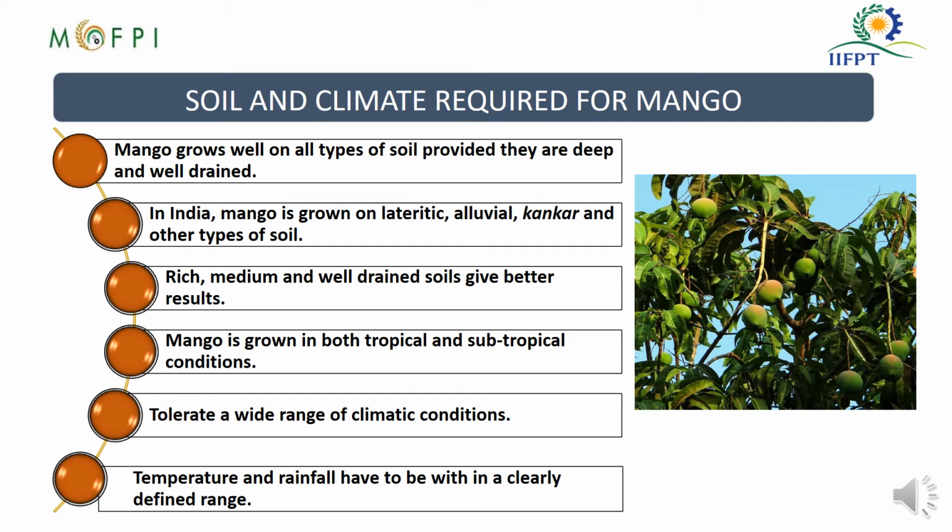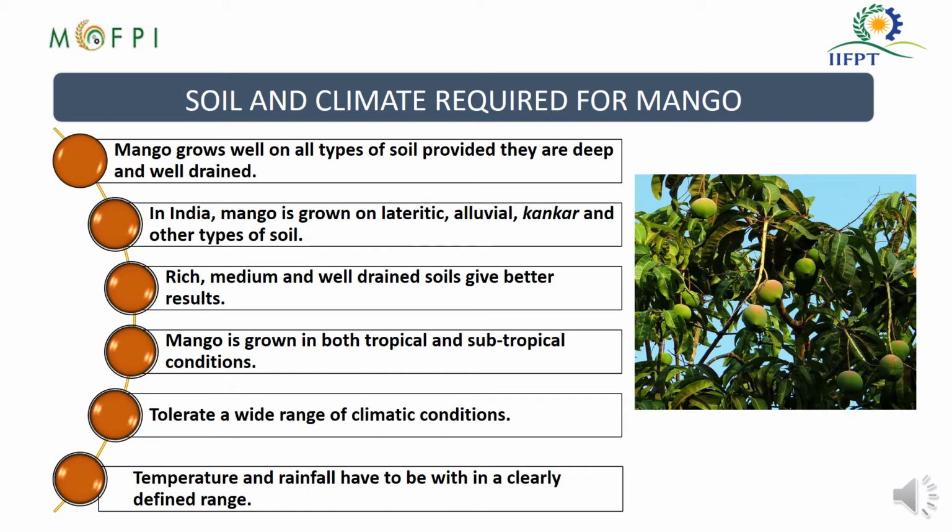You will find mango trees all around you, either in your home garden, in a park, or you may also find a huge land cultivated for mango trees. But we need to understand the requirements for its better growth, that is, the soil and climate requirements for mango cultivation.